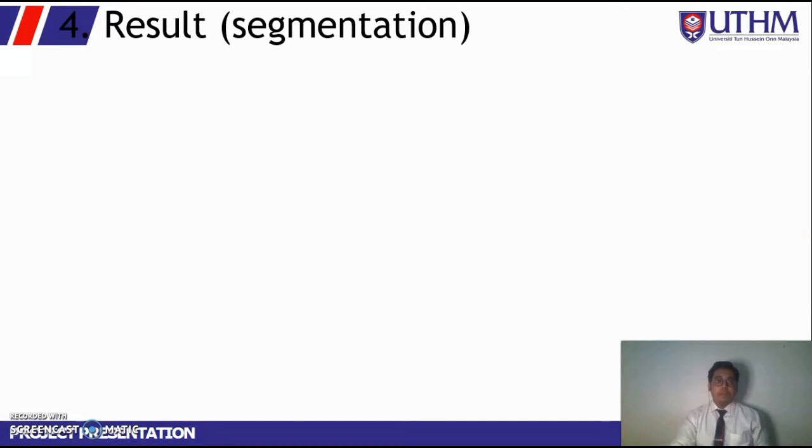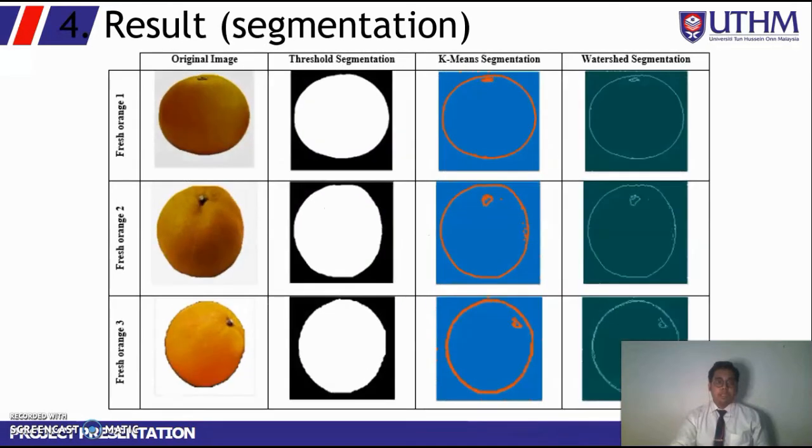Next, we move into the result of the segmentation. For the fresh orange, we can see that between the 3 different methods of segmentation, which are threshold, K-means, and watershed, it is clear that threshold segmentation shows us the perfect area of the fruit, but K-means segmentation only colors the lines of extraction, and watershed segmentation only puts another color in front of the output of the edge extraction.